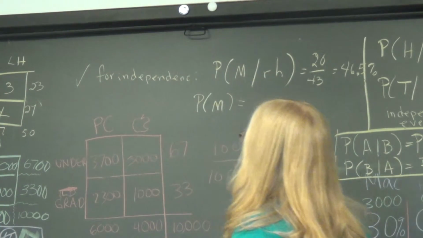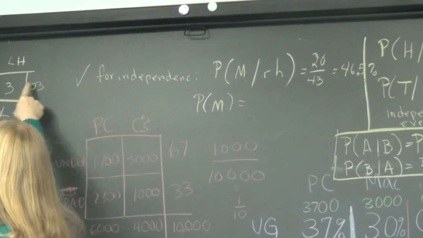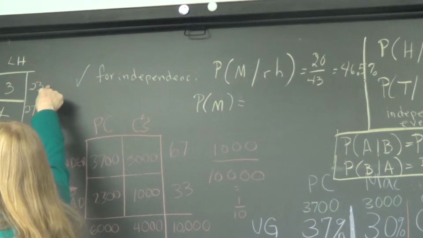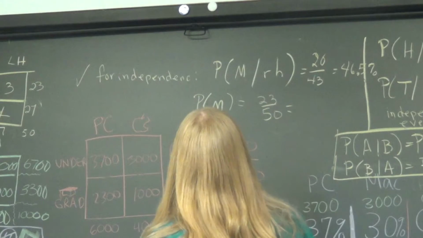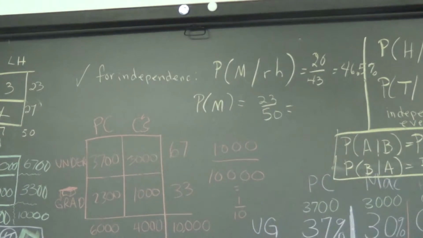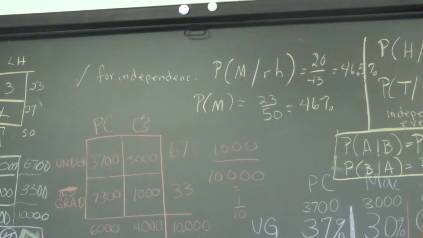Julia, what is the probability of being a male? 23 out of 50. All right, give me a percentage on that. 46%. Wow. All right, they're pretty close. It's hard to tell. I would say it passed that test, wouldn't you? It's close. There's something there. All right, let's go the other way.